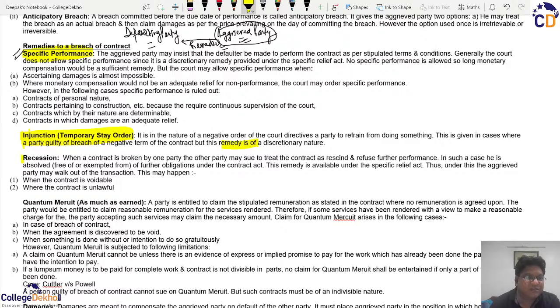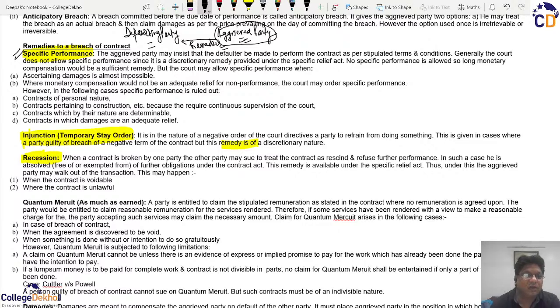Similarly, we have this word rescission, which basically supports the tit for tat action, where कि अगर defaulting party ने breach किया, the aggrieved party कहते हैं भाई अगर you don't need our services, then we don't need your services, so get lost. रेसिशन मतलब कॉन्ट्रैक्ट को तोड़ो, आप अपने घर बैठो, हम अपने घर बैठेंगे.